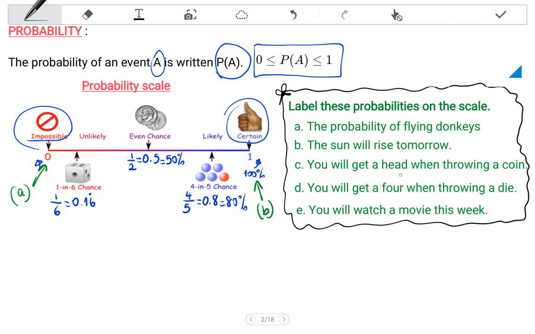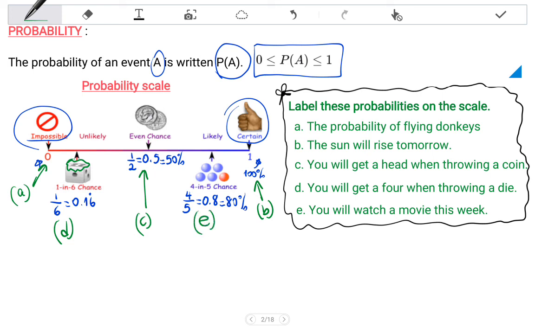C, you will get heads when throwing a coin. It is an even chance, so it is in the middle, represented by 1 over 2, so C goes here. D, you will get a 4 when throwing a die. In this case, there is a 4 face up on the die, so D is unlikely to happen. And E, you will watch a movie this week. Most probably I will watch a movie this week, so it is an event likely to happen, so E goes here.